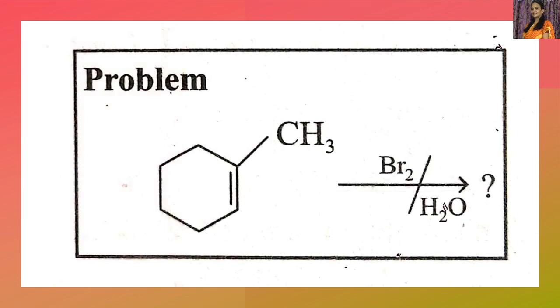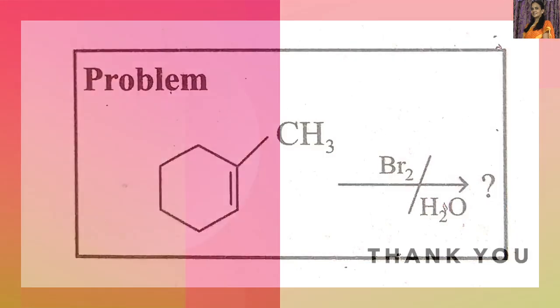And this is methylcyclohexene. When bromine water is added to this, what is the product obtained? These are the questions from the topic we have discussed now. Thank you all, and we will continue with the remaining properties of alkenes in the next session. Thank you once again.